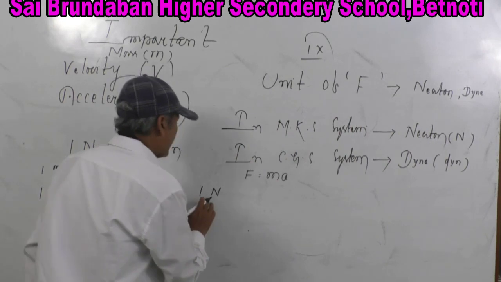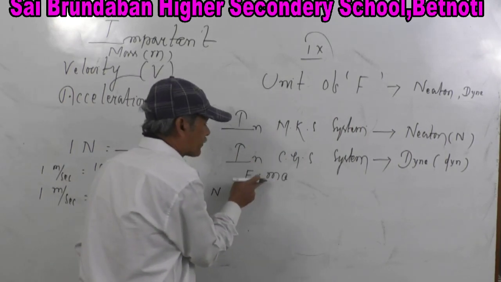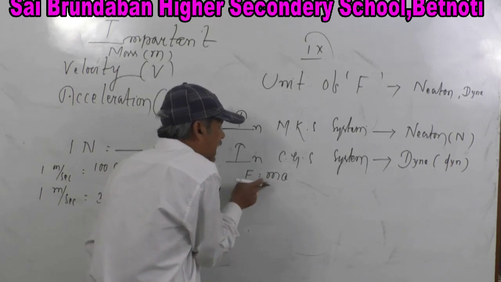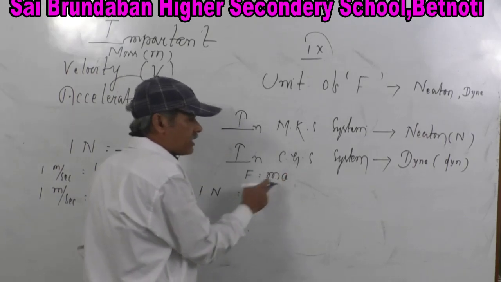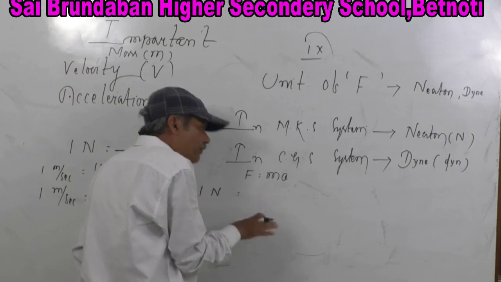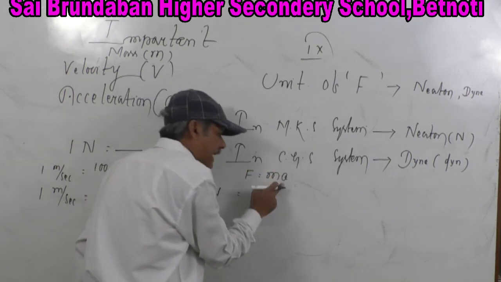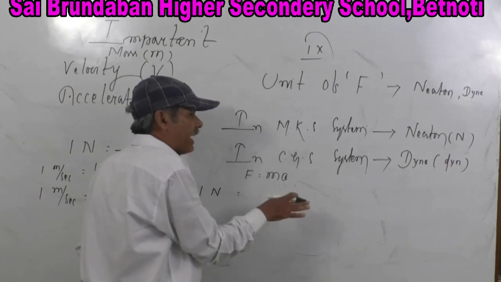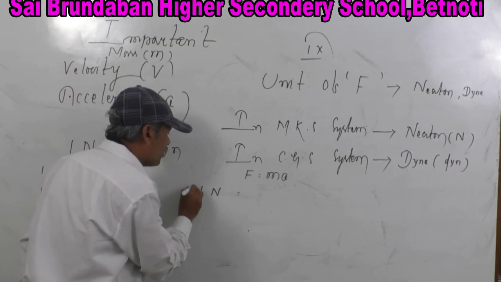Now 1 N is equal to, look at here, F is equal to ma. M is the mass, A is the acceleration. The magnitude of mass and the magnitude of A are multiplied and giving you the value 1.